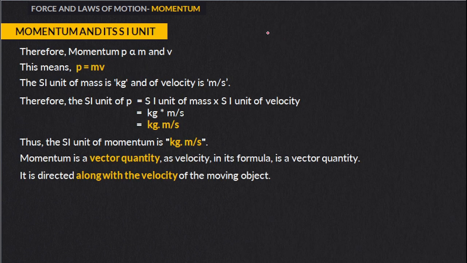So till now we have discussed that momentum depends on mass, and momentum depends on velocity or speed. So from here we can say that momentum is equal to m times v. We know that the SI unit of mass is kg and the SI unit of velocity is meter per second. So the SI unit for momentum is kilogram meter per second.